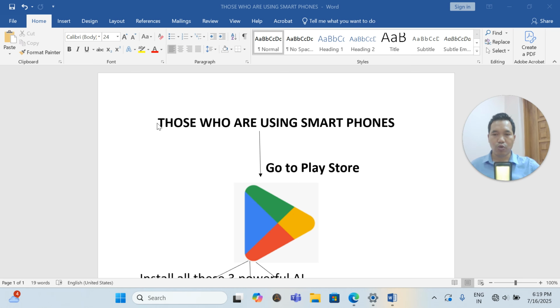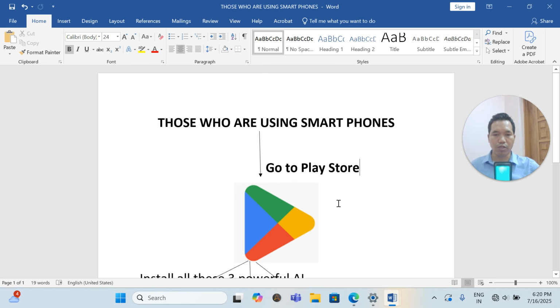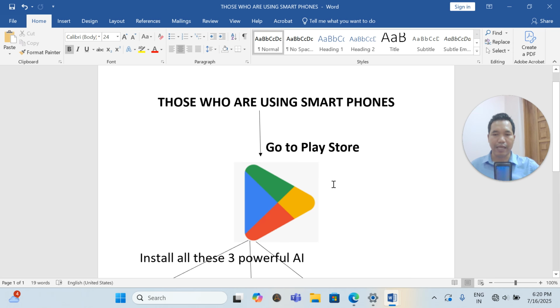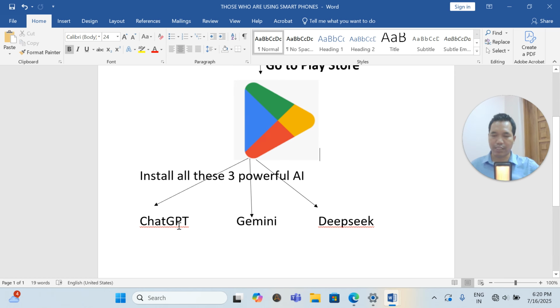Those who are using a smartphone, make sure that you go to your Play Store. This is the icon of the Play Store. Go to that icon and then install all these three powerful AI: one is called ChatGPT, Gemini, and DeepSeek. So these three are very important that you must install on your mobile phone.